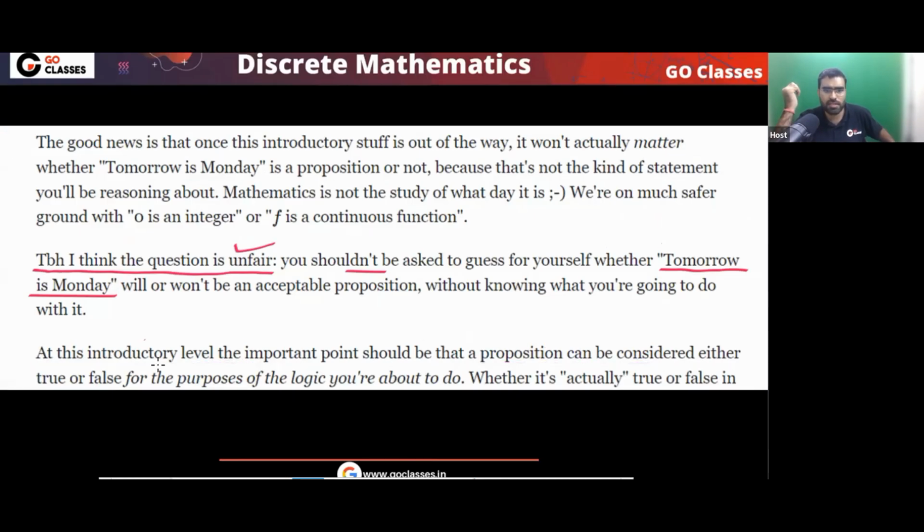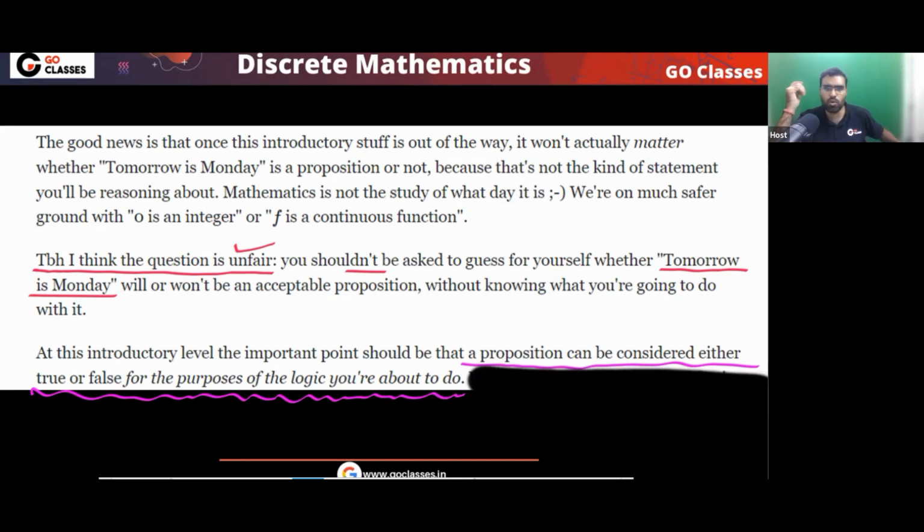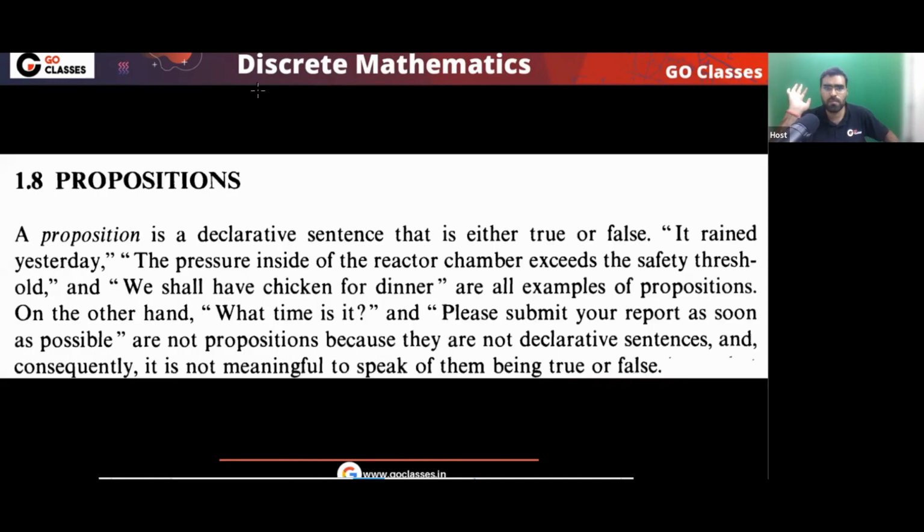So you can see, what is a proposition? A proposition is basically either true or false, for the purpose of logic you are about to do. Is this clear? The rest we don't have to worry about. That's it. For the purpose of logic, I can simply say that a proposition is simply true or false. If it is not true, then it is false. If it is not false, then it is true.